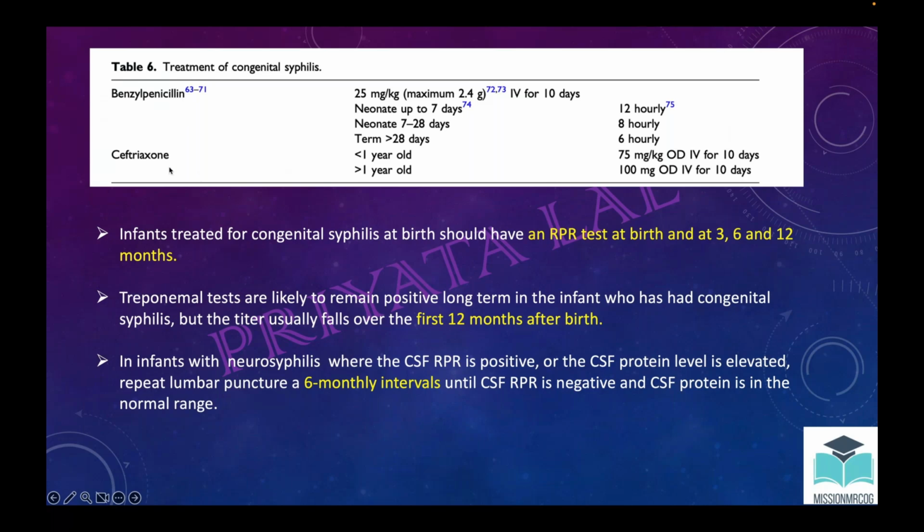In infants who are treated, RPR will be done at 3, 6 and 12 months. And as I already told, the treponemal tests may remain positive for 12 to 18 months because of the transfer of maternal antibody. If the baby has neurosyphilis, usually RPR is done 6 monthly, unless it has become normal in range.